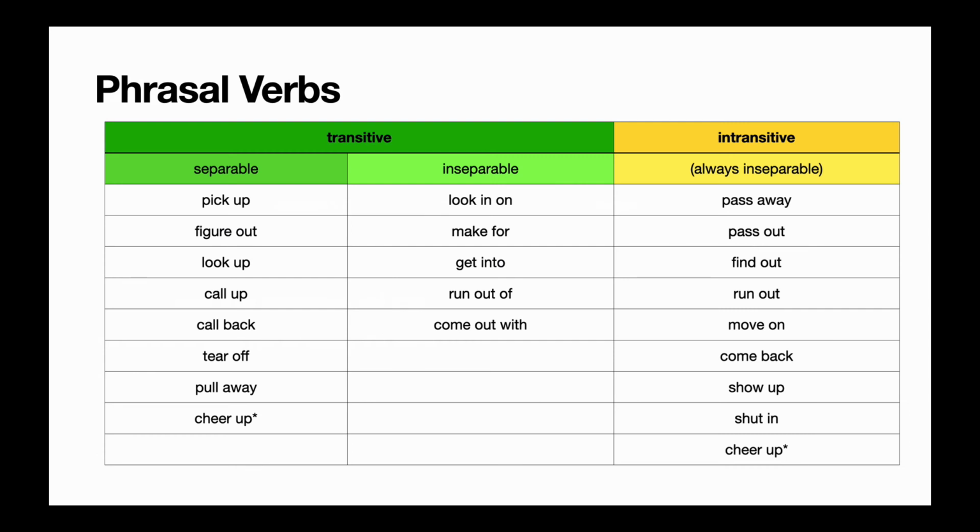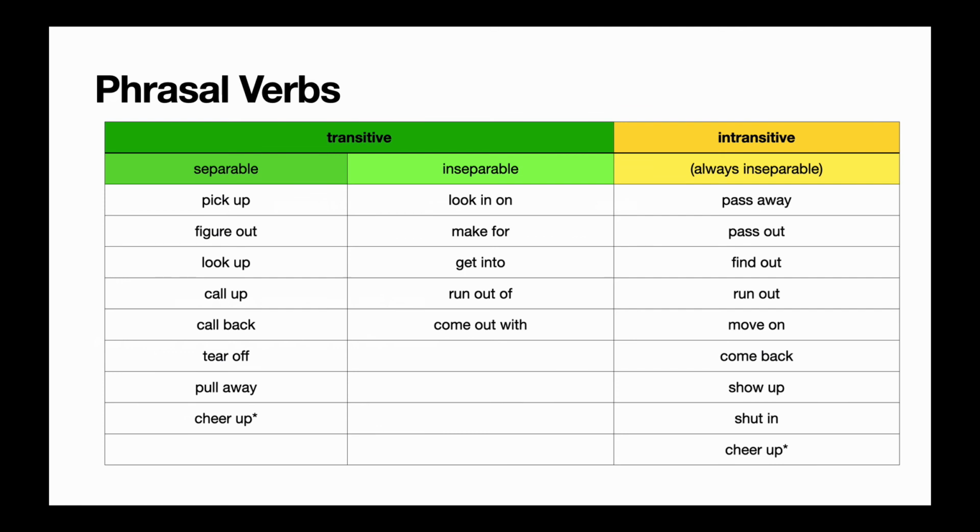Okay. Finally, we have our long list of phrasal verbs. So again, I've put the phrasal verbs into this chart so you can remember which ones are transitive. That means they have to be followed by objects. And which ones are intransitive, which means they have no objects. And then, of course, you have to remember which of these transitive phrasal verbs are separable and which are inseparable. And that's important because when you use object pronouns like he, she, them, or it, these pronouns have to separate the separable phrasal verbs. So, for example, I need to pick her up.